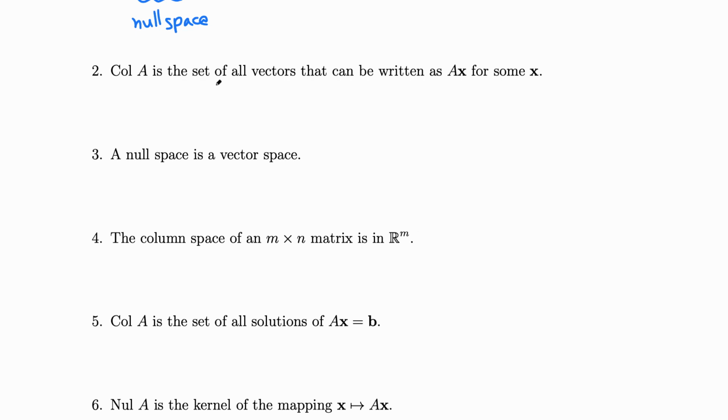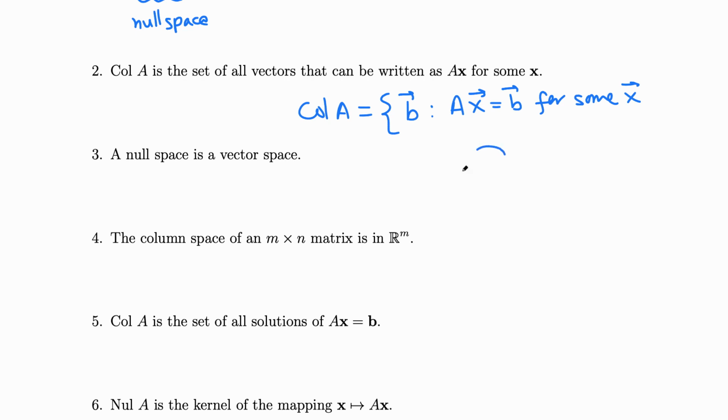Col A is the set of all vectors that can be written as Ax for some x. Yeah, for some x. That's the definition, exactly the definition. Okay, that's the definition of Col A. And let me write here, the column space of a matrix A is just some b such that Ax equals b for some x.